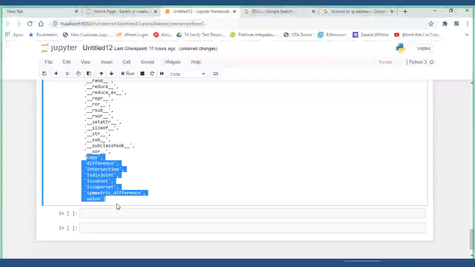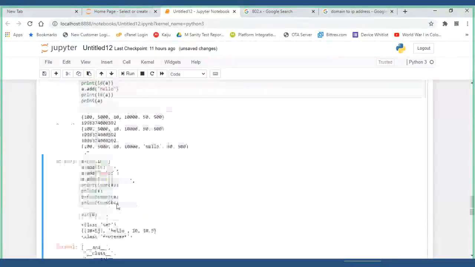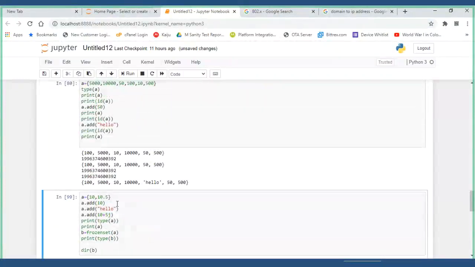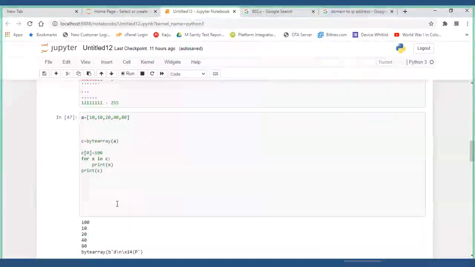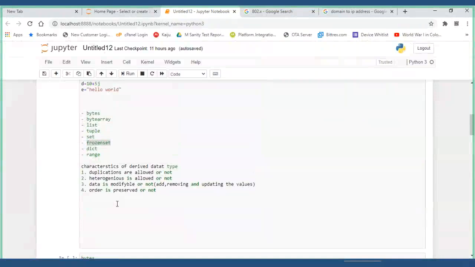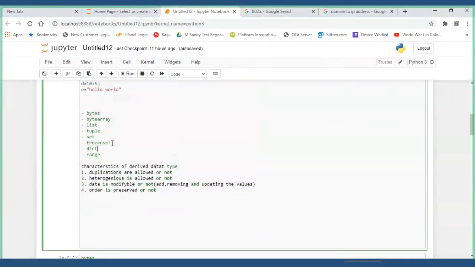You cannot remove. So is a set mutable or immutable? Set is mutable. This frozen set is immutable. That's it. Now guys, is it clear? Siddharth, it's clear for you also, I guess. Yes, sir. Now we have seen sets and frozen sets.